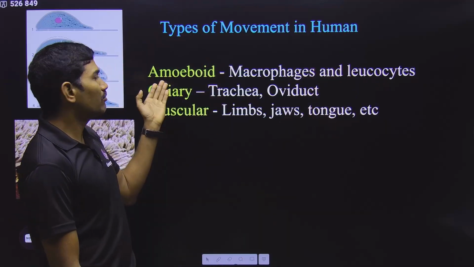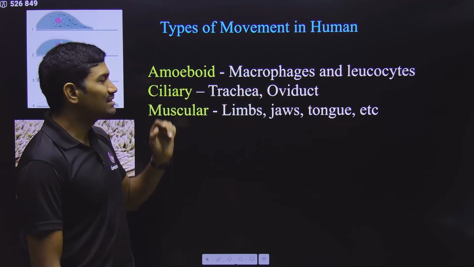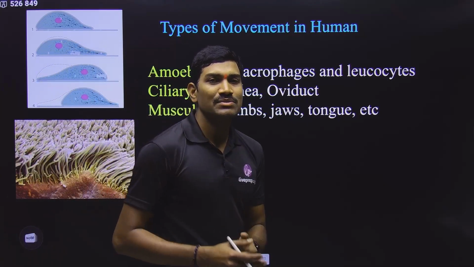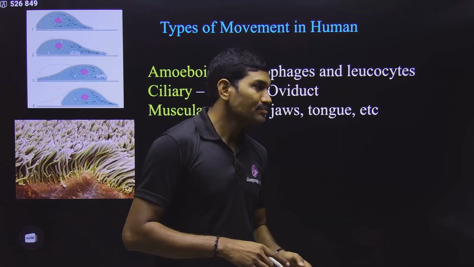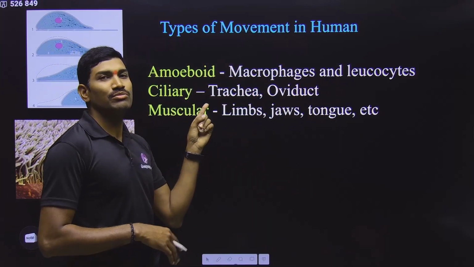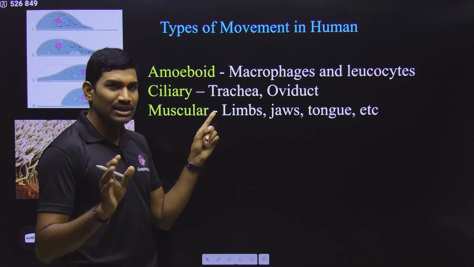So that's why this type of movement is called amoeboidal movement. Please understand this. Next one, ciliary movement. There are some cells that have cilia. But please remember, in these movements, the cells are not moving. Please understand this. I will tell you with an example also.